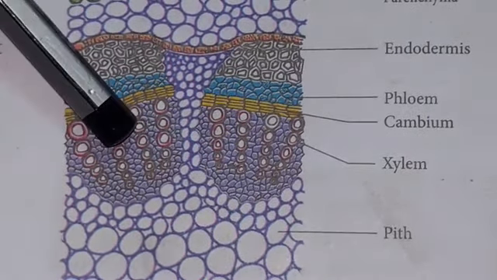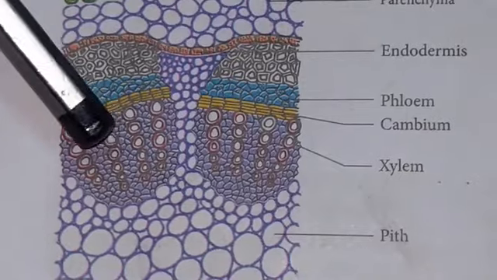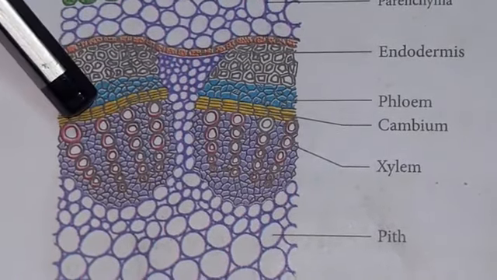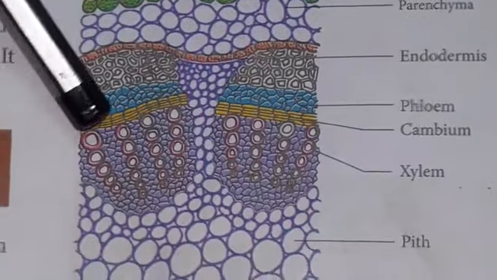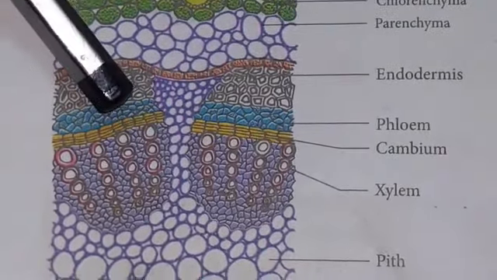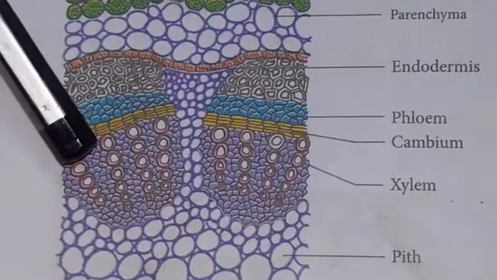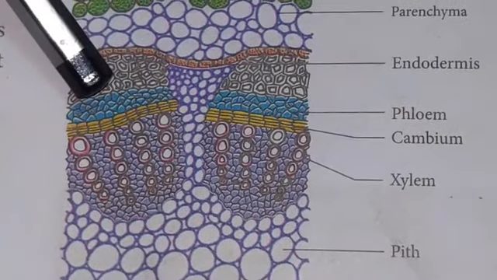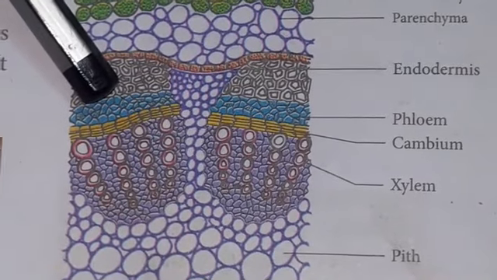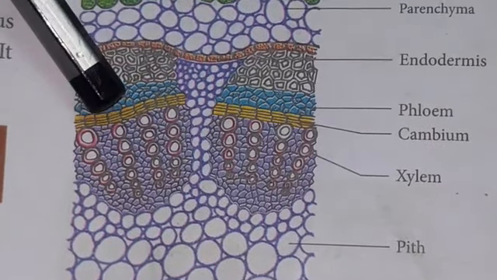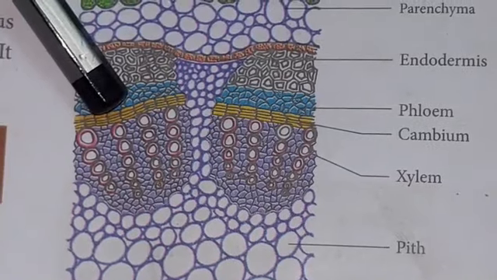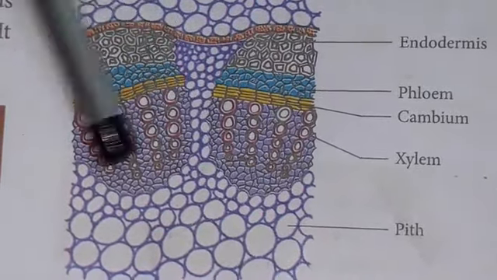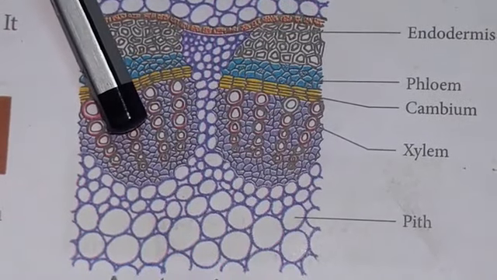Next, vascular bundles. The vascular bundle consists of xylem and phloem and also cambium. A dicot stem contains a cambium. If cambium is present between the xylem and phloem, what type of vascular bundle is it called? Open vascular bundle. The xylem and phloem in the stem occur together to form vascular bundles. The vascular bundles are wedge shaped in the dicot stem.